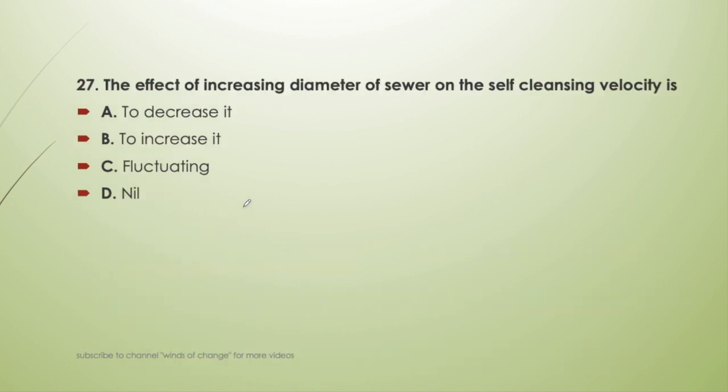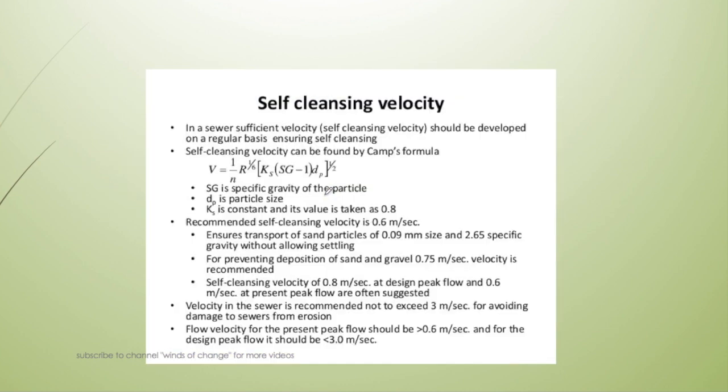Next question, the effect of increasing the diameter of the sewer on the self-cleansing velocity is. So if we increase the diameter of the sewer, the self-cleansing velocity will increase. Okay. The self-cleansing velocity formula is 1 upon n, r raised to the power 1 by 6, into root of Ks into (specific gravity minus 1) into dp, raised to the power 1 by 2. dp is the diameter of the particle size, Sg is the specific gravity of the particle, and Ks is a constant, its value is 0.8.